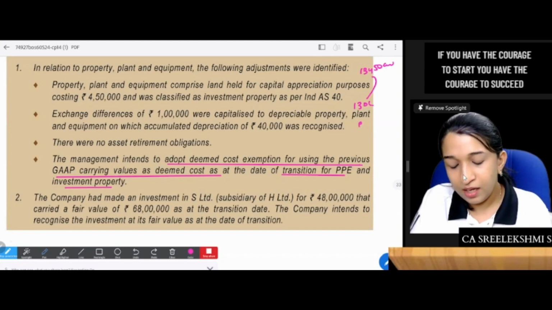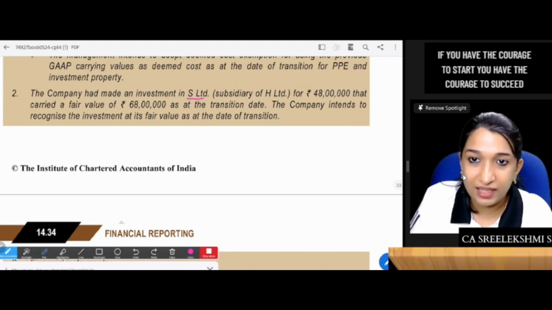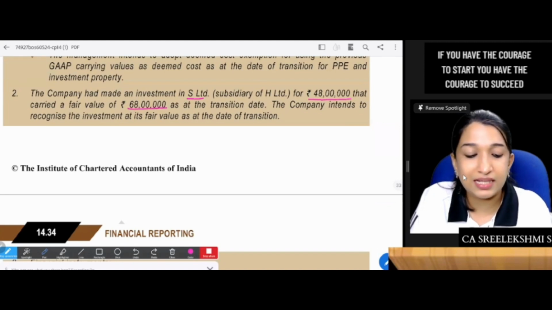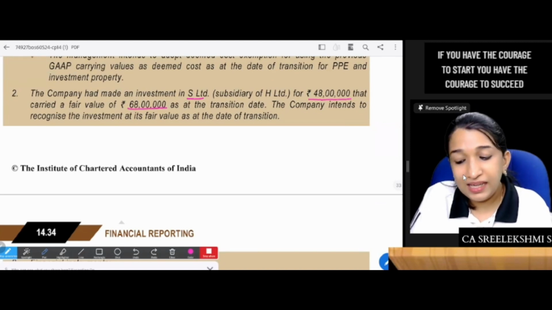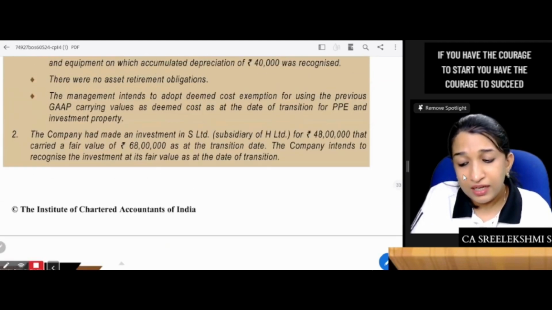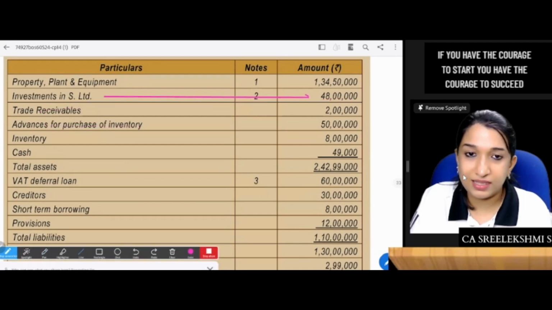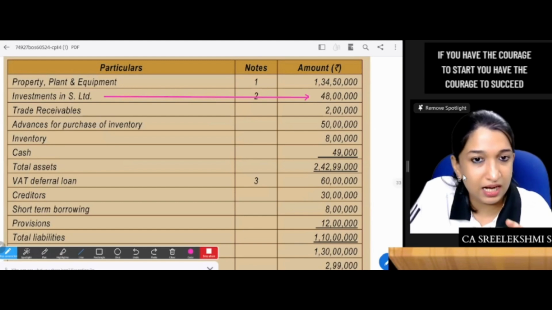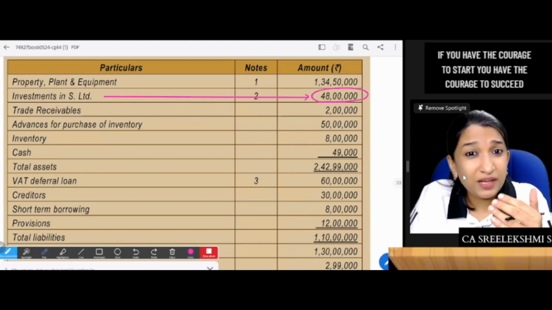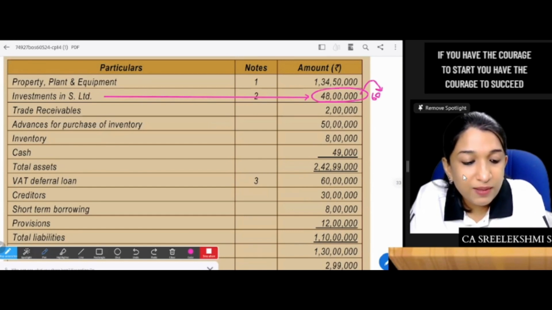That's it. The company has made an investment in S Limited, subsidiary of H, for 48 lakhs that carried a fair value of 68 lakhs at the transition date. The company intends to recognize the investment at its fair value at the transition date. There is an investment in subsidiary S Limited, 48 lakhs. Understood. This 48 lakhs is the previous GAAP carrying value, maybe at cost. But now they want to measure this investment at 68 lakhs.